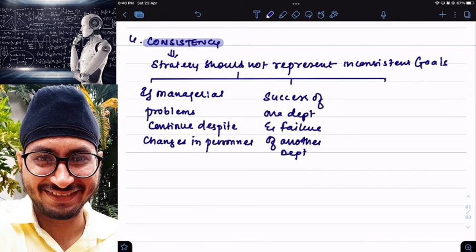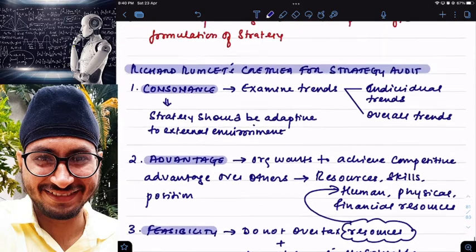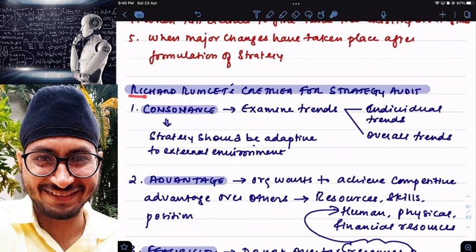Then the last one, if problems are continuously brought to top level management, means even small issues the company is unable to solve. Every small issue they are taking to top level management and they are wasting their time. So this is the consistency problem.